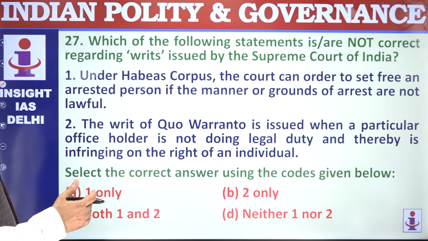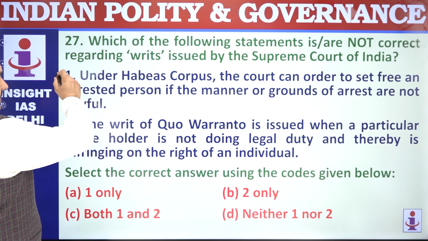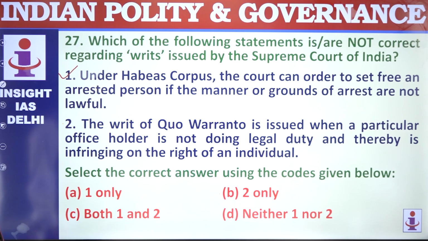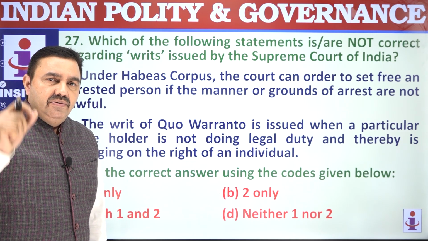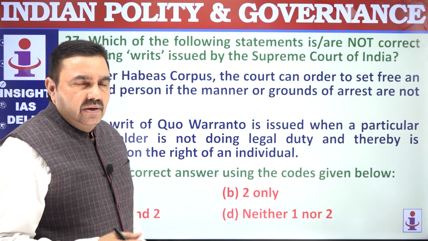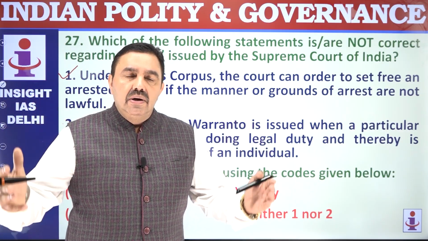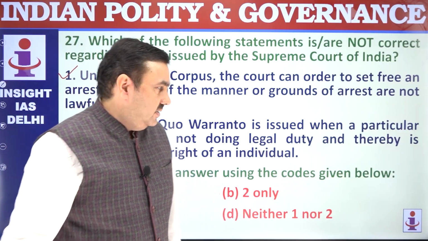Under habeas corpus, the court can issue an order to set free a person who has been arrested wrongly or unlawfully. The writ of quo warranto means "by what authority." If someone has occupied a public office without due authority, the court can say, show me the authority letter on the basis of which you are occupying office.